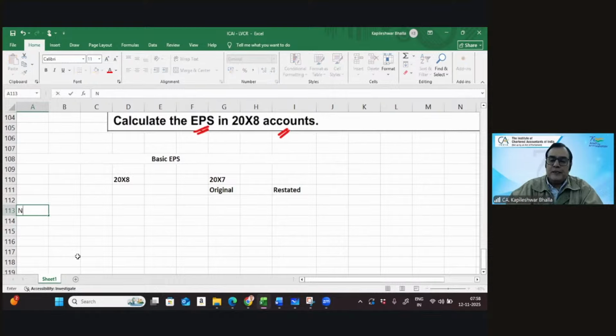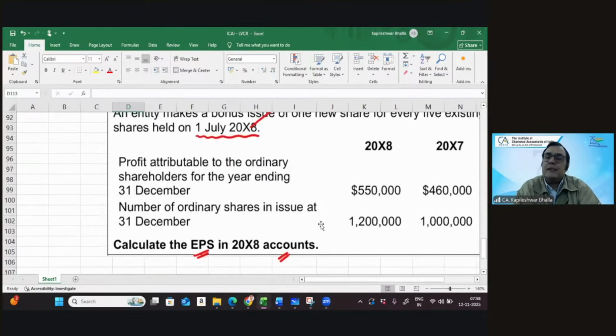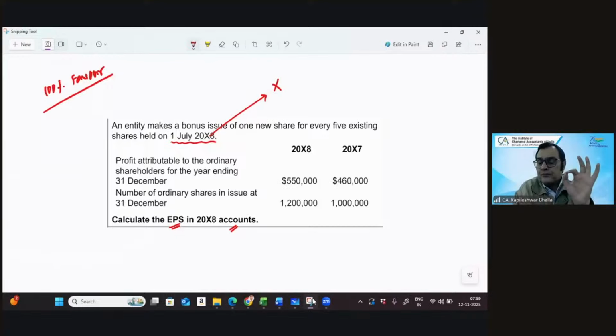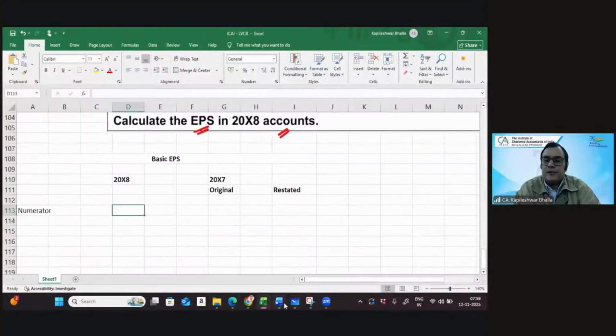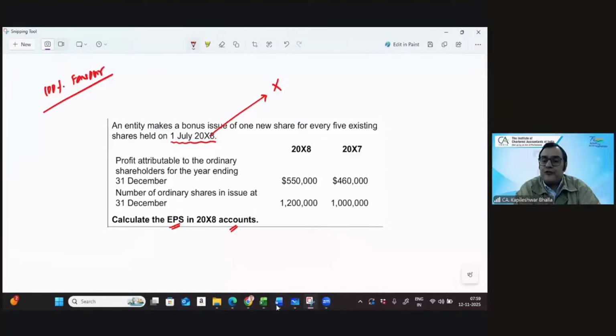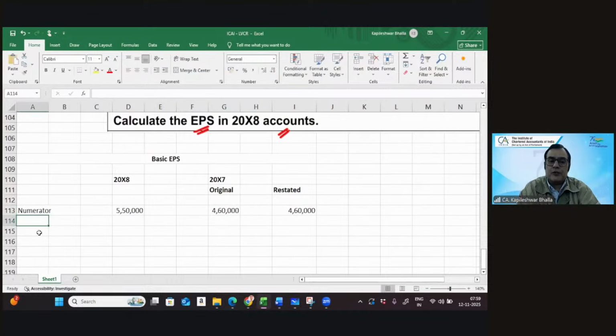So let's go with the numerator to begin with. As far as the numerator is concerned, I think we can clearly see the inputs. 5,50,000 and 4,60,000. So this works out at 550 and 460. So this is 5,50,000 and this is 4,60,000 and this is 4,60,000. And let's also take the denominator.